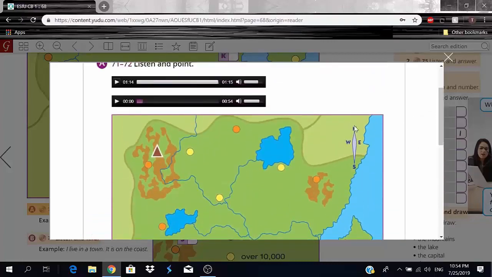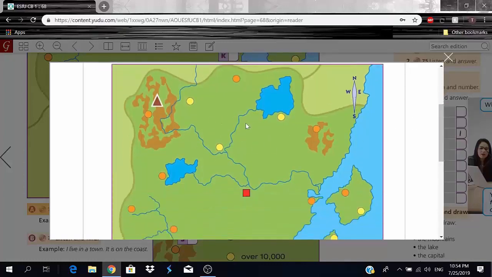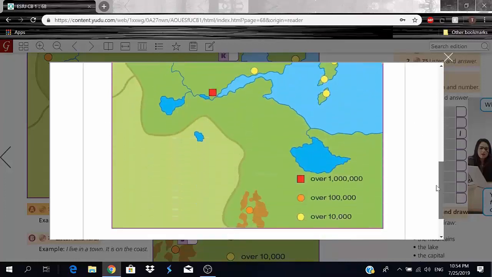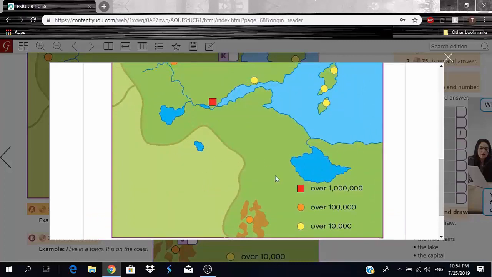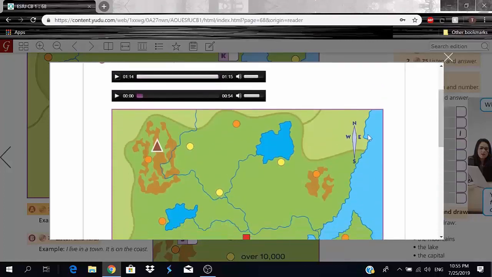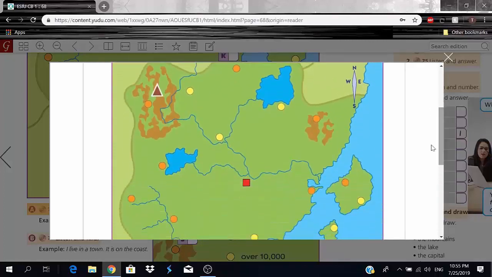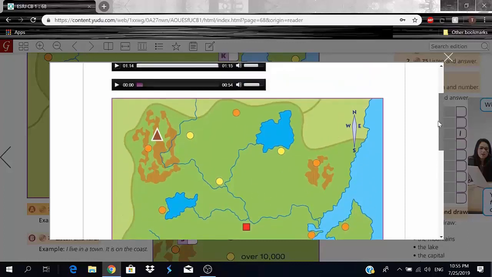And here we have north, south, west, and east, okay? North is always on top of the map. All this is the north. Then we move downwards, we have south, the bottom of the map. South and north are opposites. North is top, south is bottom. And then we have east and west, also opposites. We have east on the right and west on the left, so east will be here and west will be here. Now let me play it one more time for you guys.